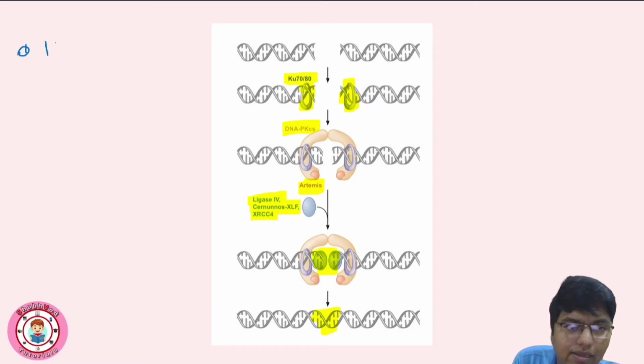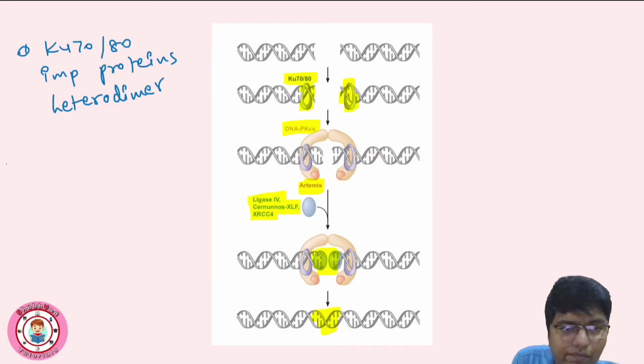First of all, Ku70 and Ku80, very fundamental and important proteins in non-homologous end joining. These come as a heterodimer, and this will recruit another protein known as DNA-PK, the protein kinases. The third protein is Artemis.